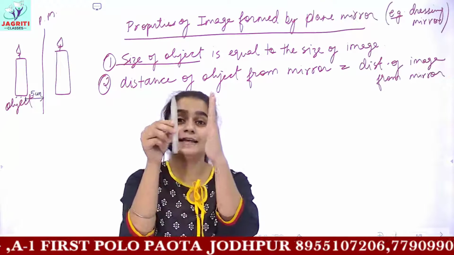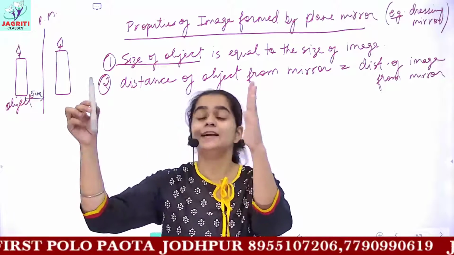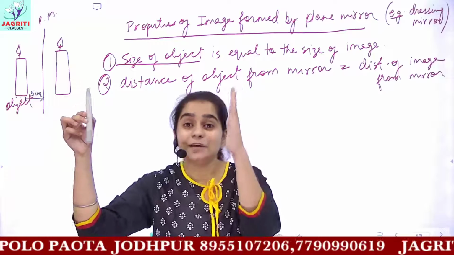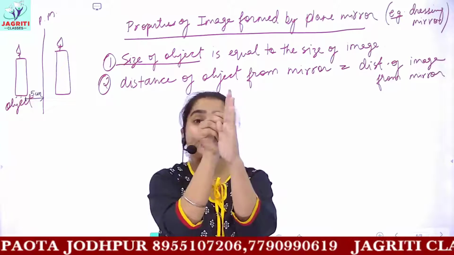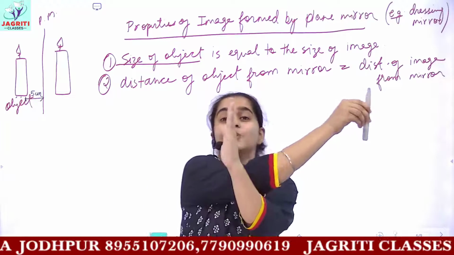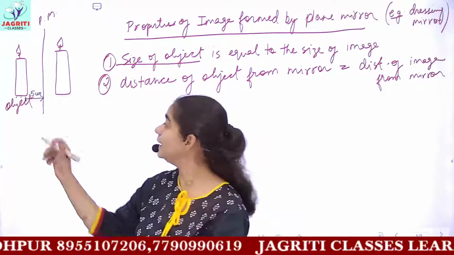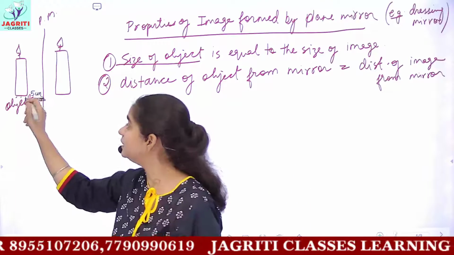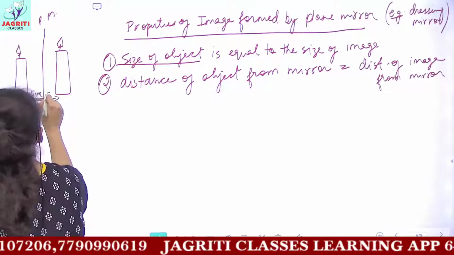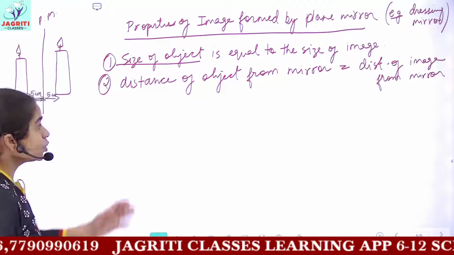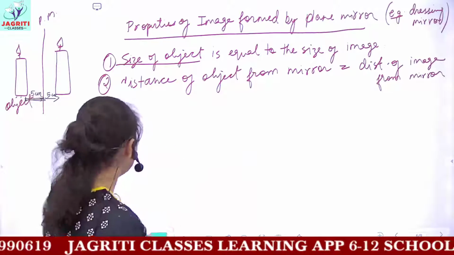But if I keep this object at 10 centimeters from the mirror, then the image which is formed would also be 10 centimeter from the mirror. So if I take a distance of 5 centimeter, so the image will also have a distance of 5 centimeter. So we say distance of object from the mirror.